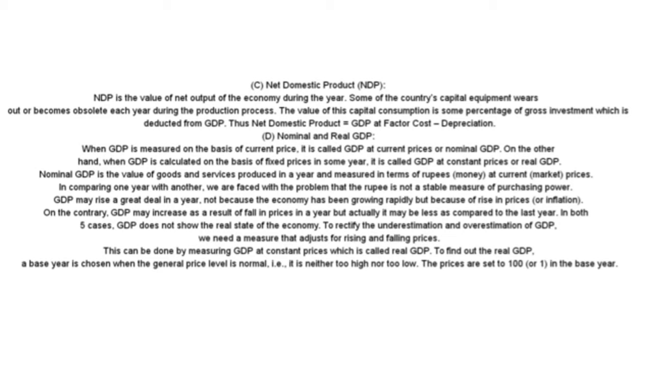To rectify the underestimation and overestimation of GDP, we need a measure that adjusts for rising and falling prices. This can be done by measuring GDP at constant prices, which is called real GDP. To find out the real GDP, a base year is chosen when the general price level is normal. It is neither too high nor too low. The prices are set to 100 in the base year.